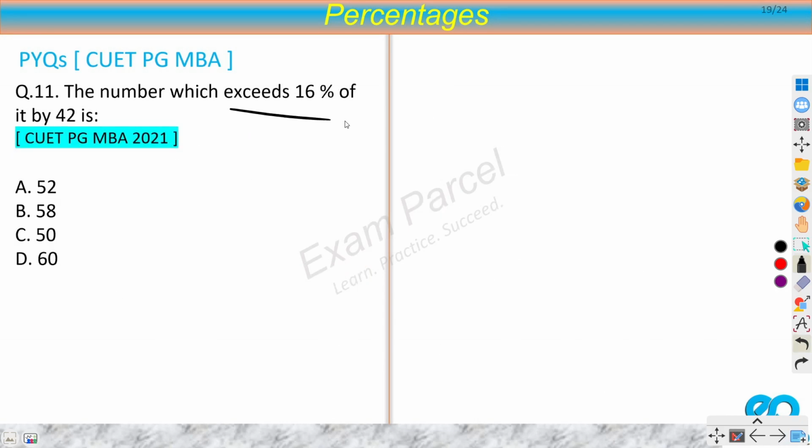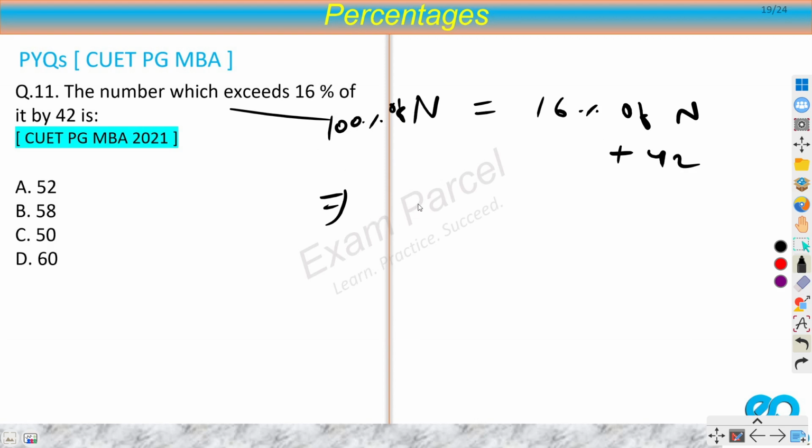The number which exceeds 16% of it by 42. So a number is there, and it exceeds 16% of the same number by 42. Now can I take this to the left hand side? Any number I can write as 100% of n. So if I subtract this, then I will get 100% minus 16%, 84% of my number is equal to 42.